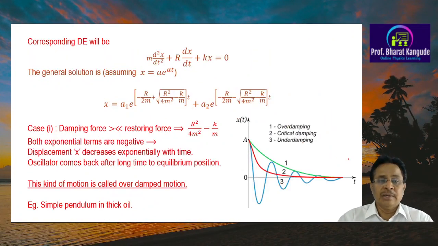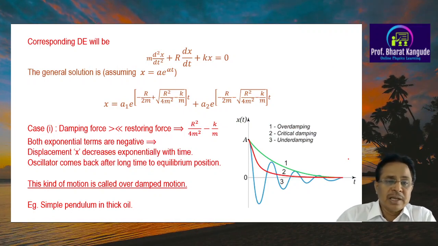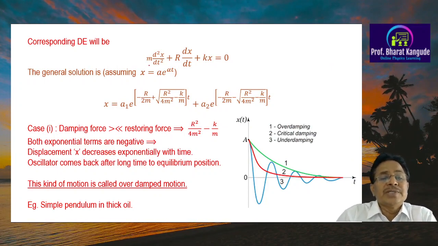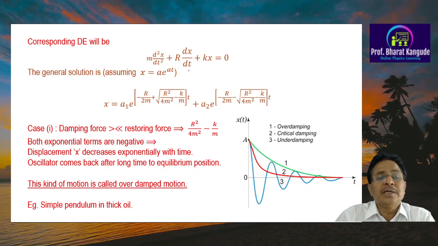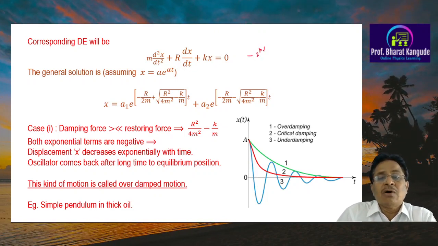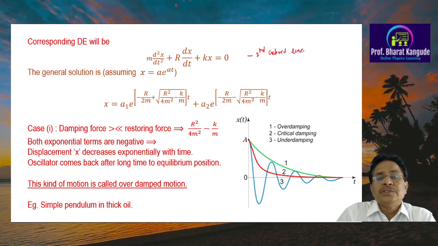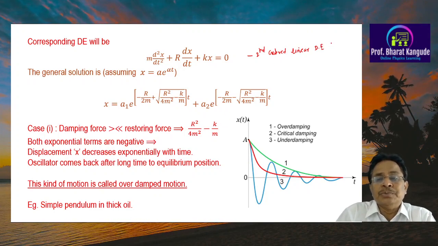So the corresponding differential equation, rearranging the earlier equation for Newton's law of motion, we get the first term m into d square x upon dt square plus r into dx by dt plus kx is equal to 0. Now this is a second order linear differential equation having three terms.